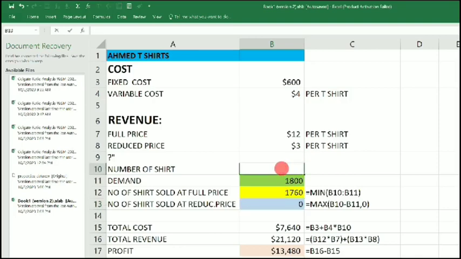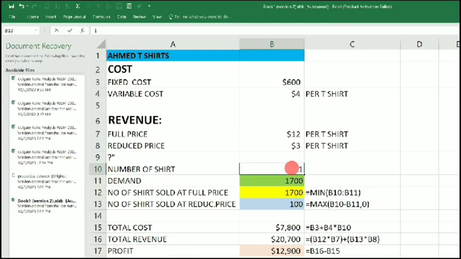If I have the number of products produced at 1,800, I have the demand at 1,700. Now watch. Number sold at full price 1,700, number sold at reduced price 100, and the profit is 12,900. Every piece of information changes. Now let me change this again. You can see the model works for all kinds of uncertainty.